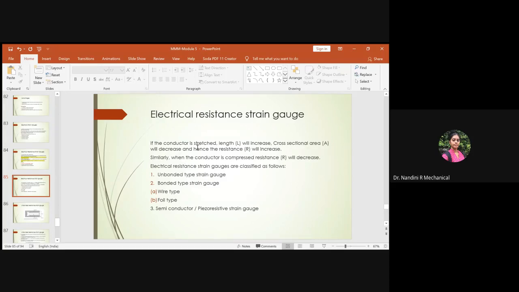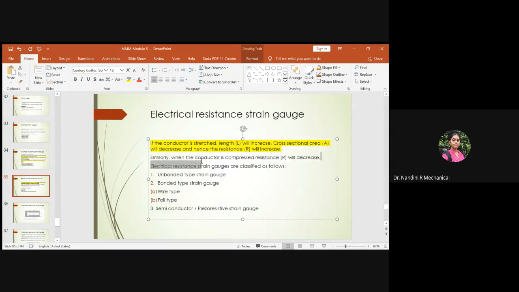Here what happens basically, if the conductor is stretched, the length L will increase, the cross-sectional area will decrease, and the resistance will increase. This is a thing you have to keep in mind. If the conductor is stretched, the length will increase, due to which the cross-sectional area will decrease, and due to the decrease in cross-sectional area, the resistance will increase. Similarly, the reverse: when the conductor is compressed, the resistance will obviously decrease.